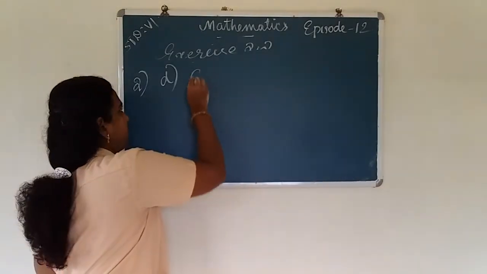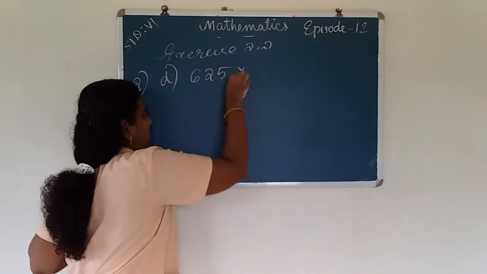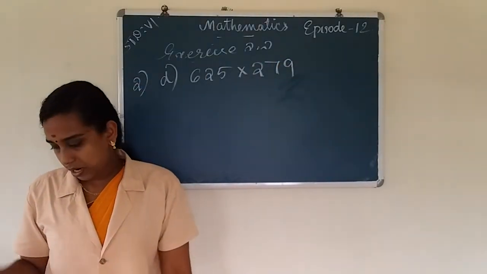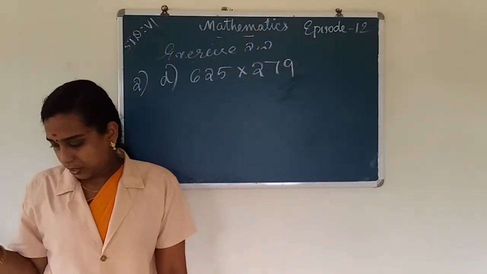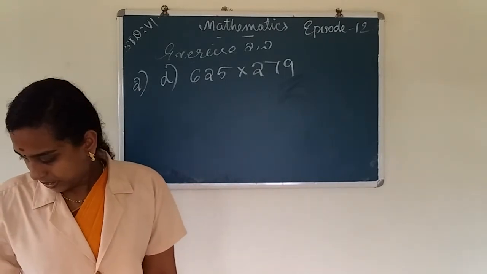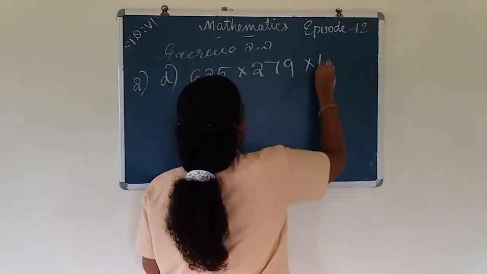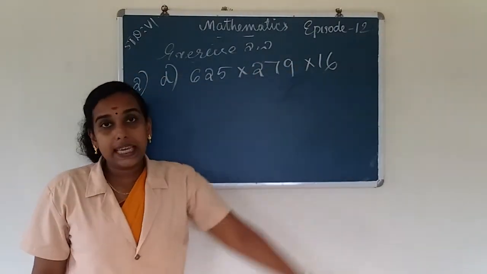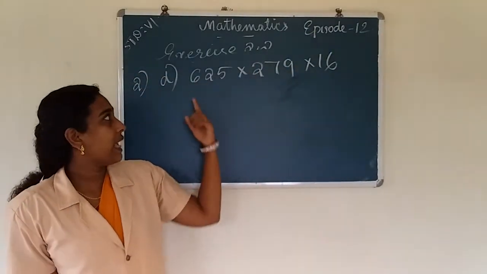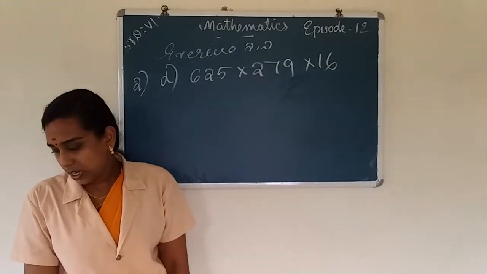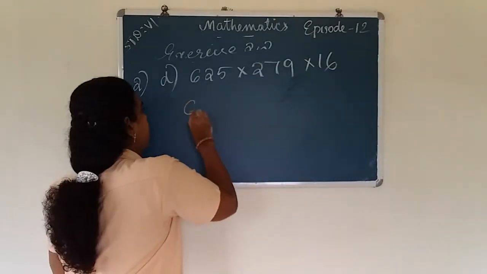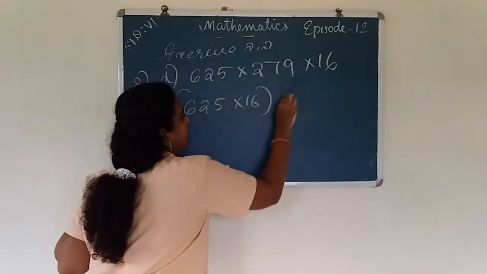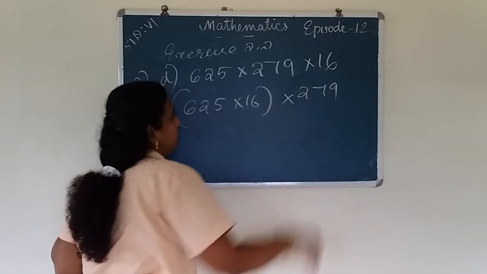625 into 279 into 16. Here 625 into 16 is 10,000. So we take 625 into 16 into the bracket, then into 279.